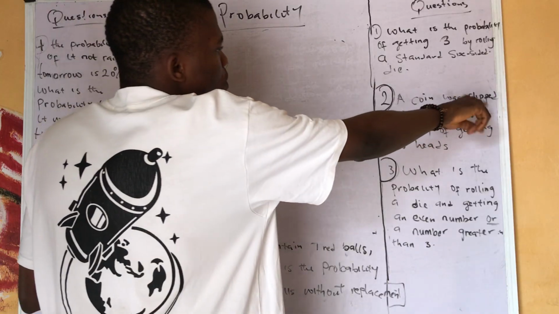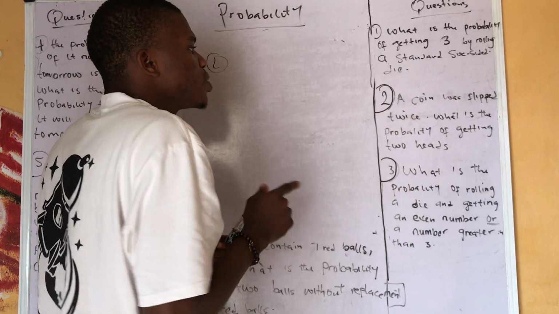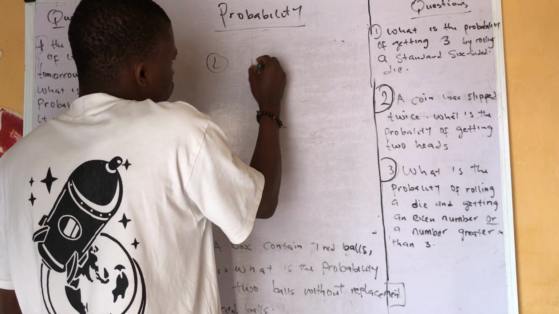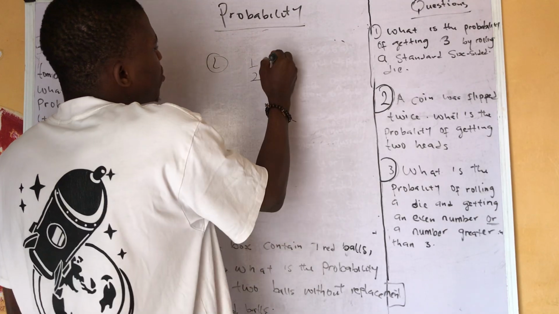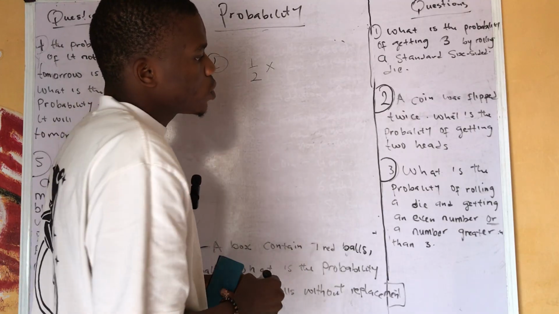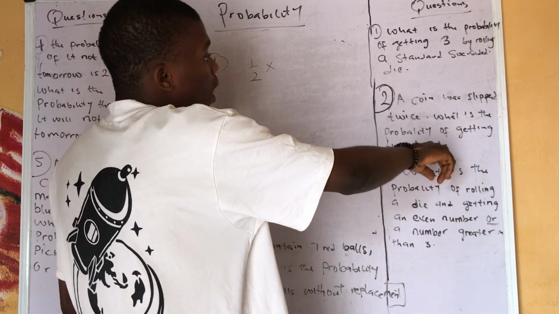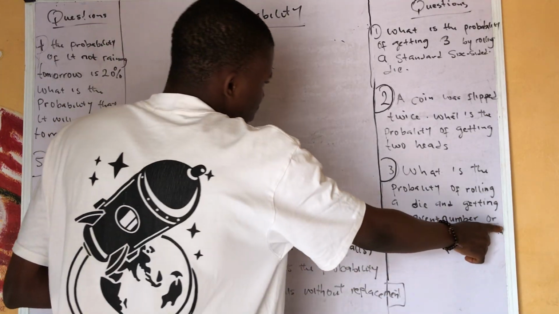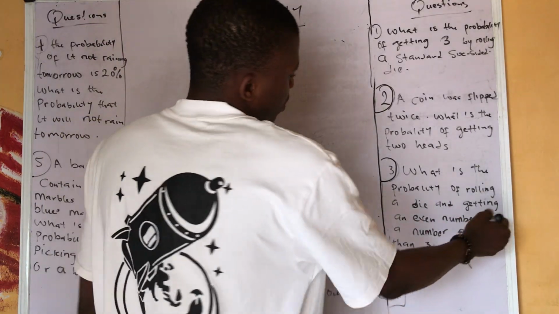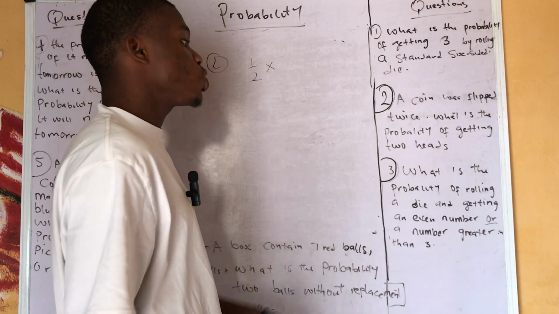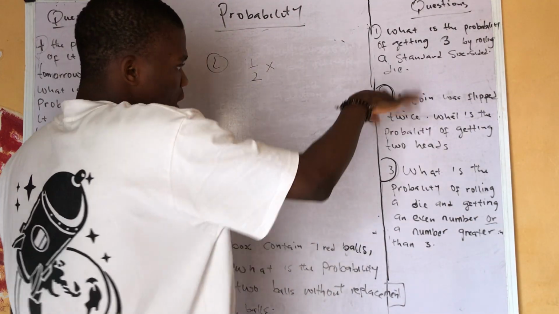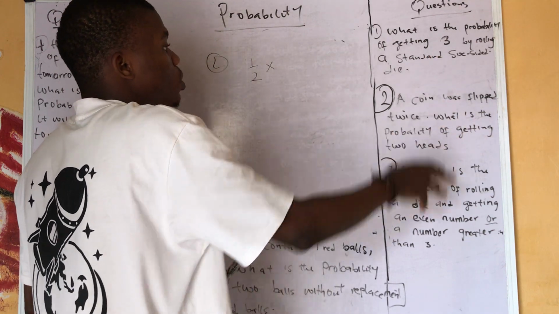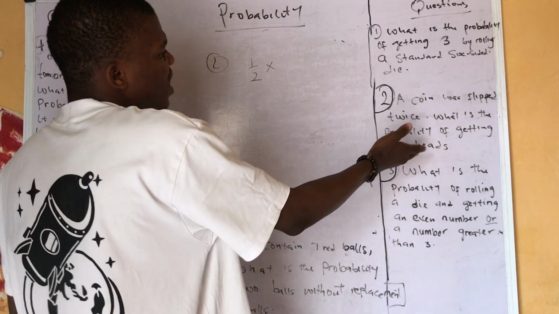Then if a coin was flipped twice, what is the probability of getting two heads? Now the first one, if you flip it the first time, is 1 over 2. Then if you flip it again, that's multiplication. How will you know that it is multiplication? Take note of this word or. Anytime you see this or, just know that it's not multiplication. When we get there, you will understand better. Here it is multiplication, because there is no or.